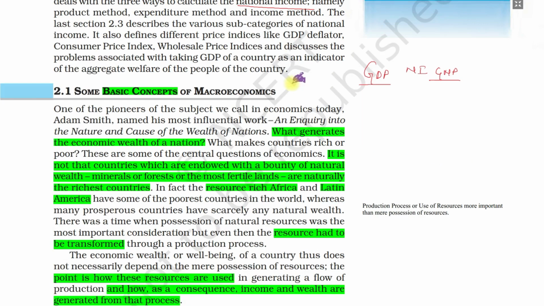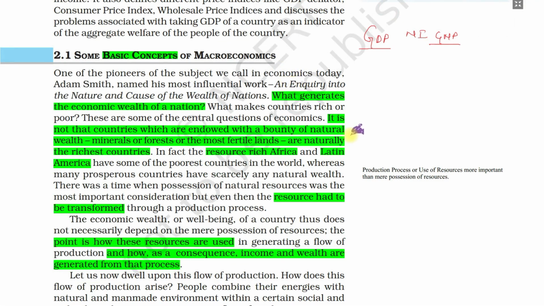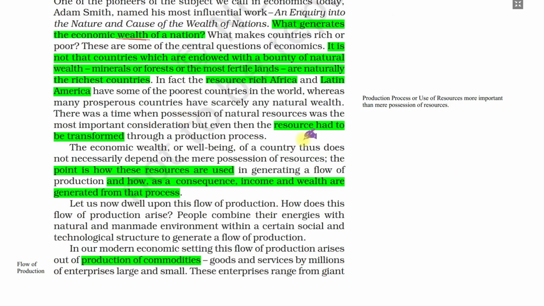So we proceed now. Basically, if you see any country, how it grows, its GDP growth rate, the wealth of a nation, it all depends on how they use the resources, how the resources are transformed into a consumable or productive thing through the production process. It depends on how we convert the resources we have, or sometimes we import resources like some minerals, some coal.